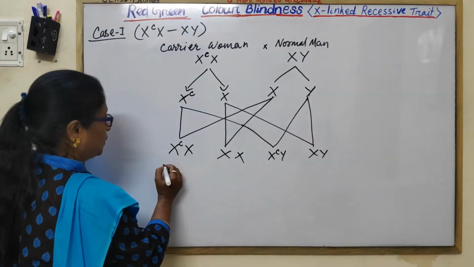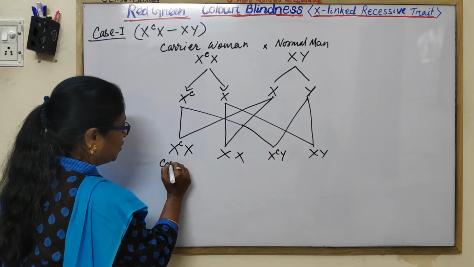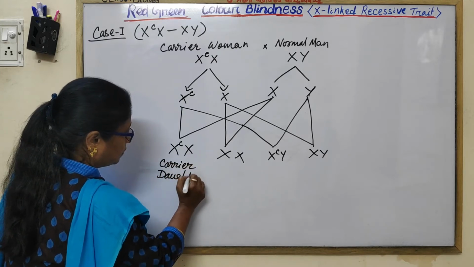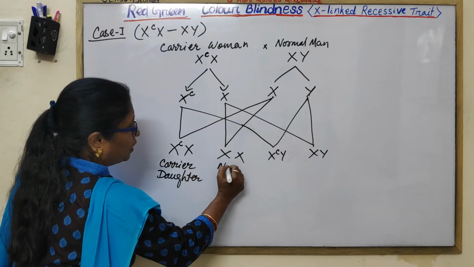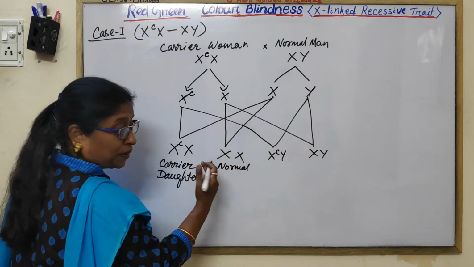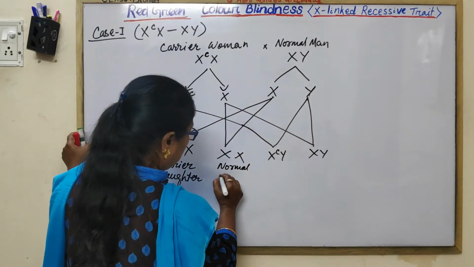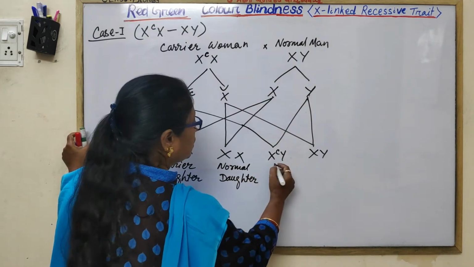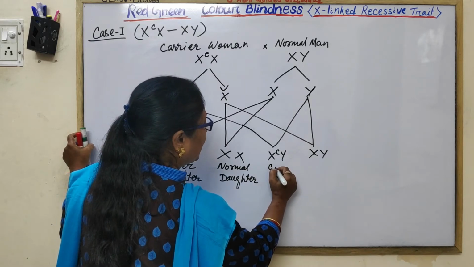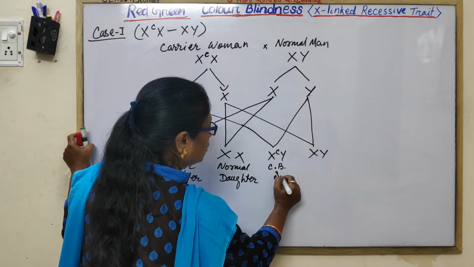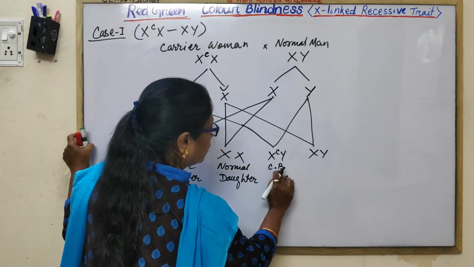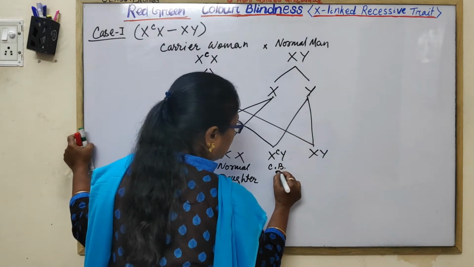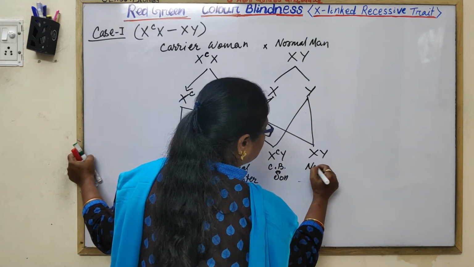What is here? The carrier daughter, a normal daughter with normal vision, a colorblind son, and here is the normal son.